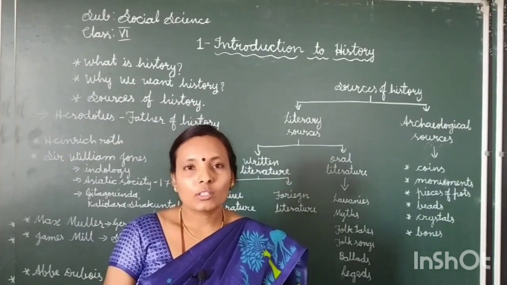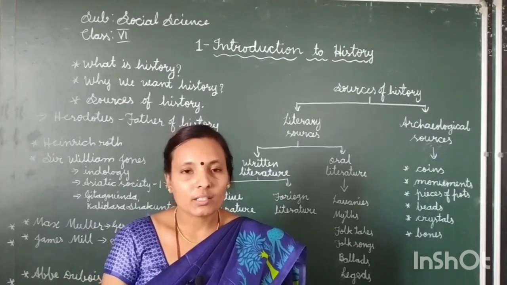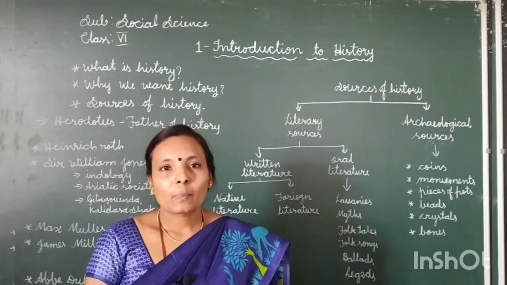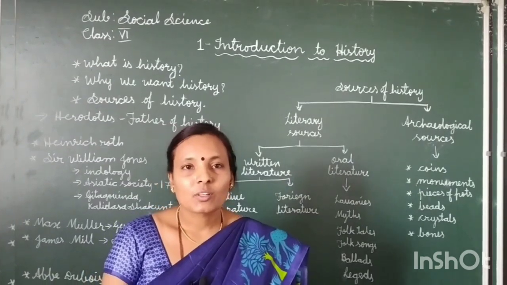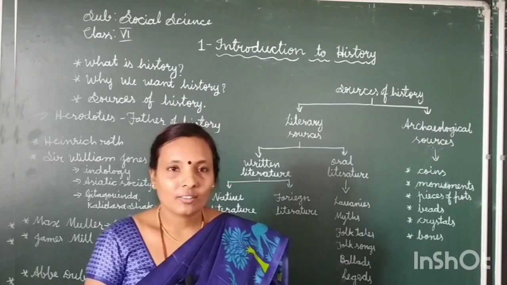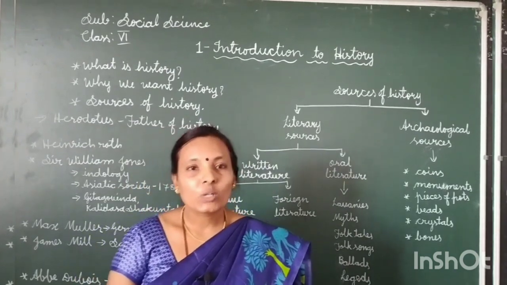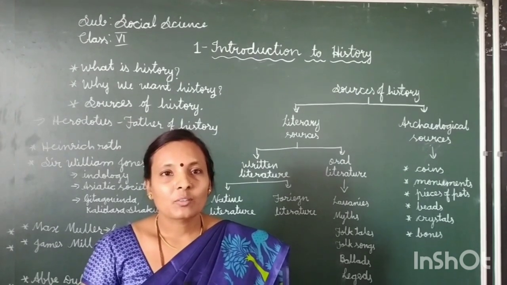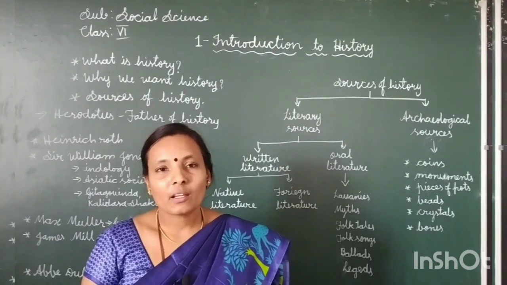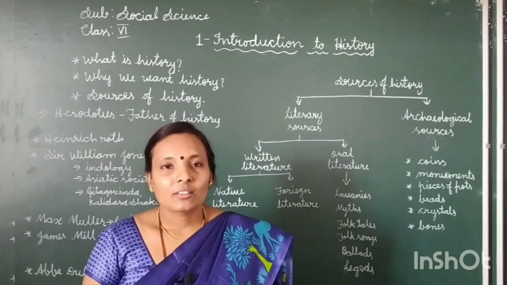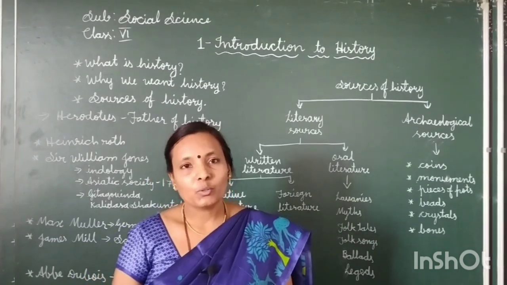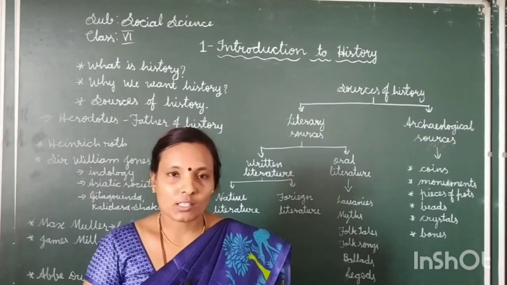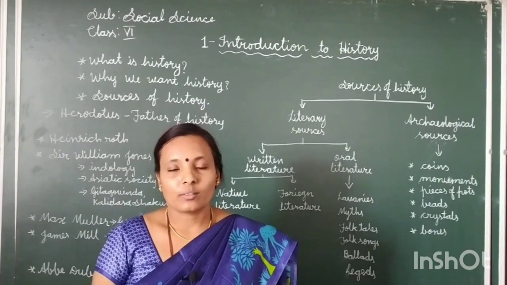I think all of you have heard about stories. Your parents and grandparents tell you stories. So how do they start stories? There was a king. He was ruling in a good manner and he had one wife and 2 children. One day he went to the forest for hunting. This is the way your parents start the story.